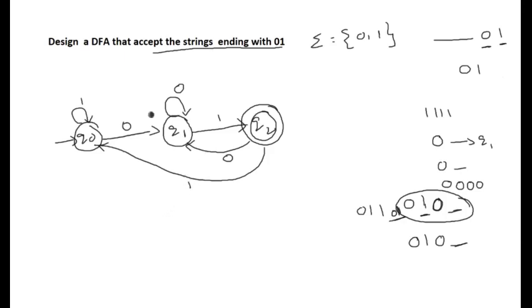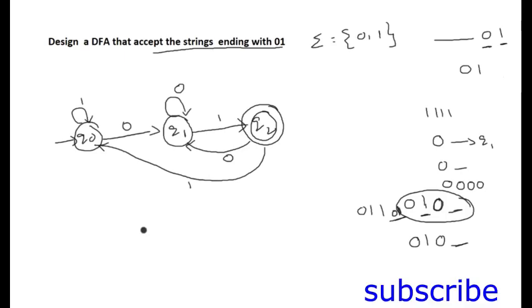Now this machine will accept only the strings which are ending with 0, 1. For this kind of languages, it is very difficult to define a DFA straight away. So it is better to define an NFA first for the given language, then it can be converted to a DFA. It is an easy way of defining a DFA.